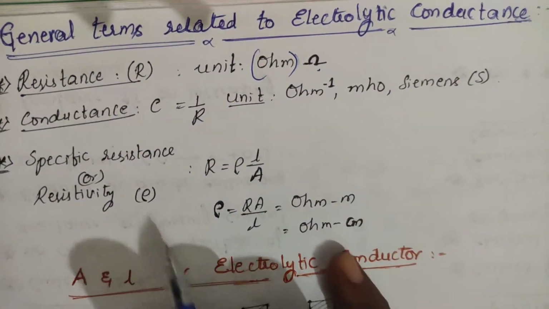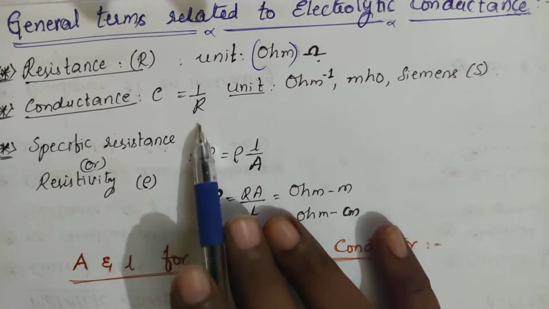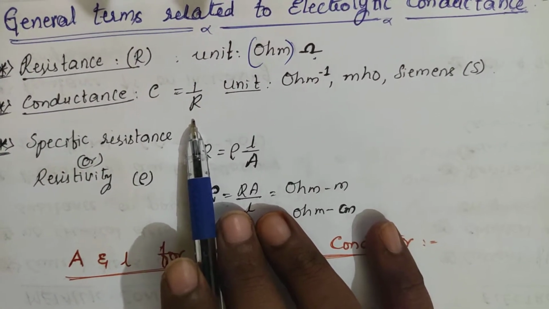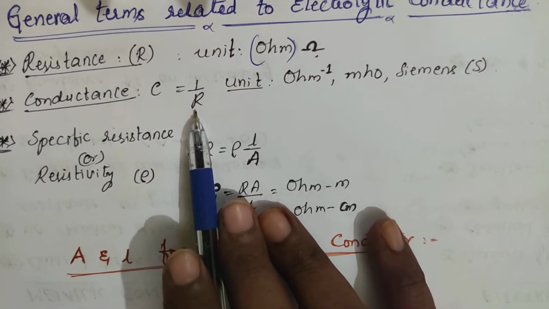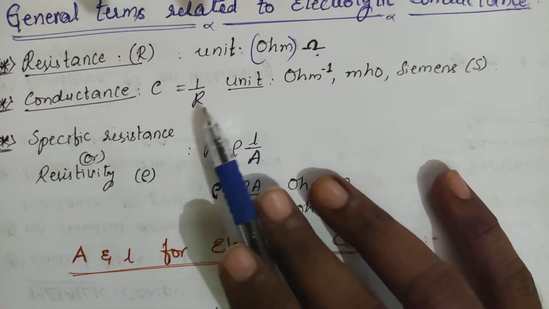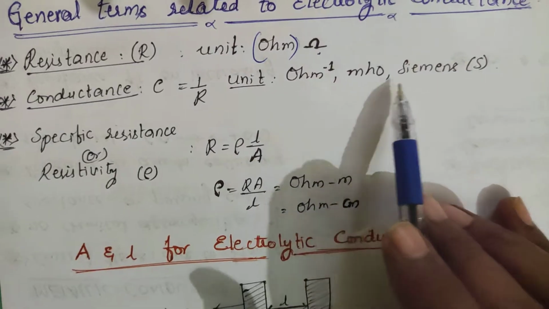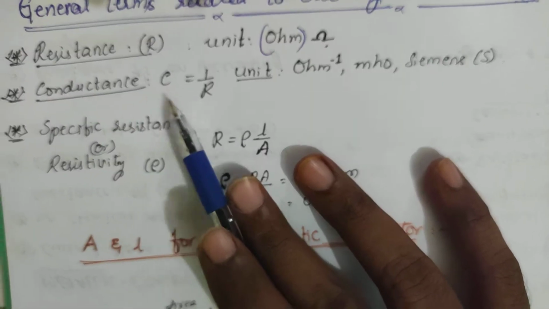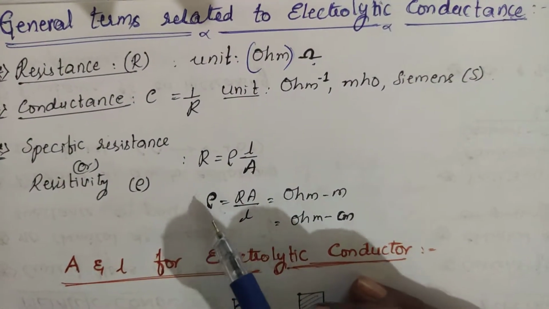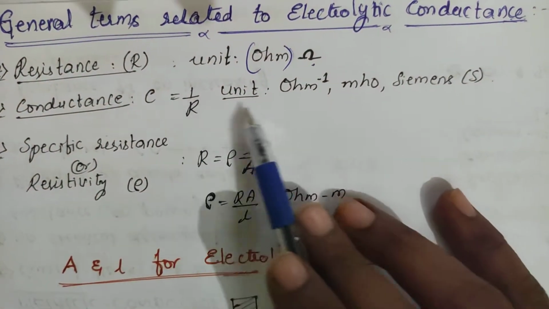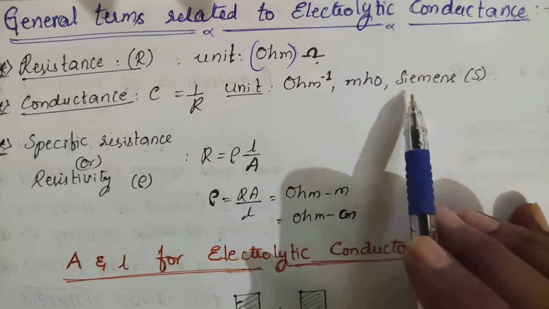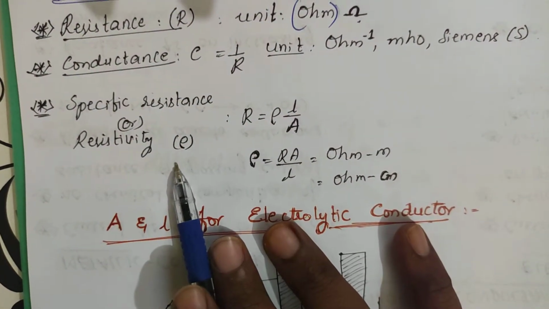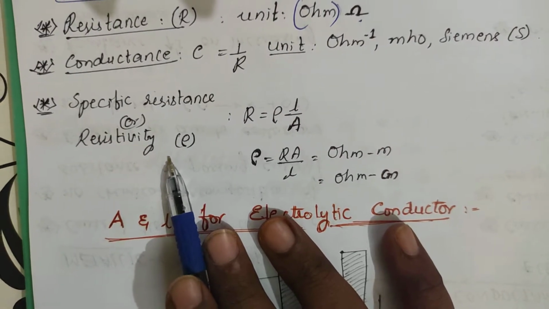Conductance is inversely proportional to the resistance. The less the resistance, the more the conductance. These are the terms in current. So the unit is ohm inverse or mho or Siemens. Resistance is R, conductance is C, and C is inversely proportional to the resistance. So the conductance unit is ohm inverse or mho or Siemens. Next, specific resistance, also called resistivity.